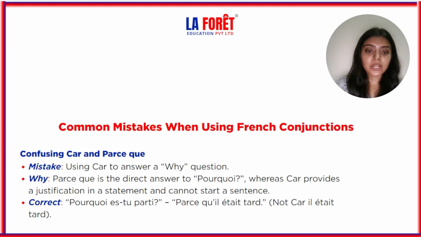Now the correct will be: Pourquoi es-tu parti? Parce qu'il était tard. Not car. Il était tard. It will be parce qu'il était tard. So this will be the correct answer for pourquoi. Why?